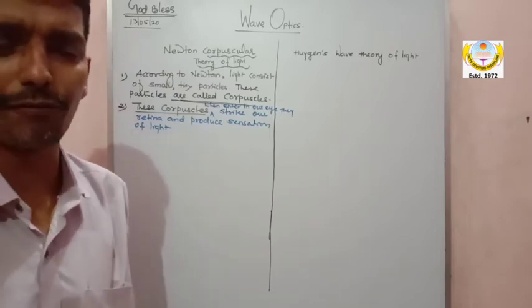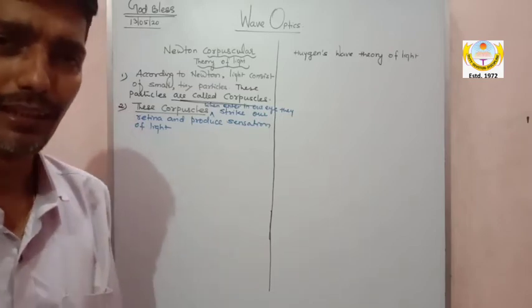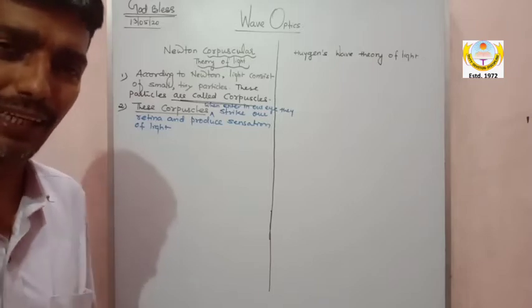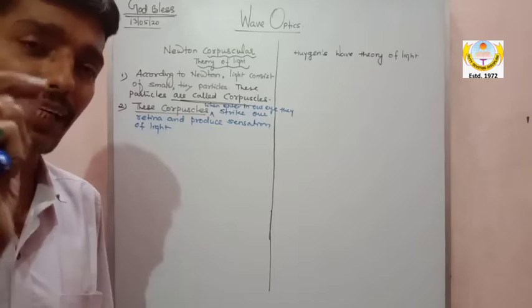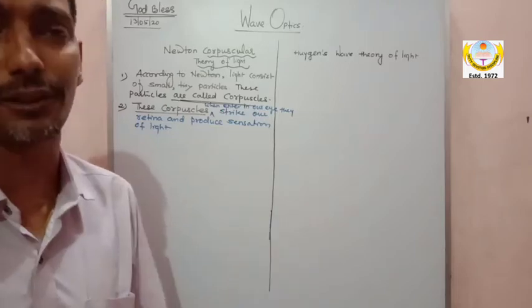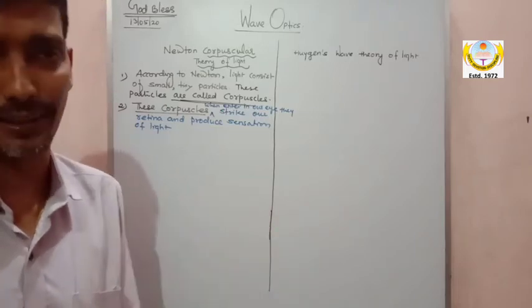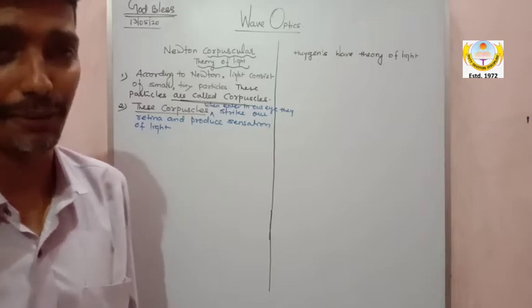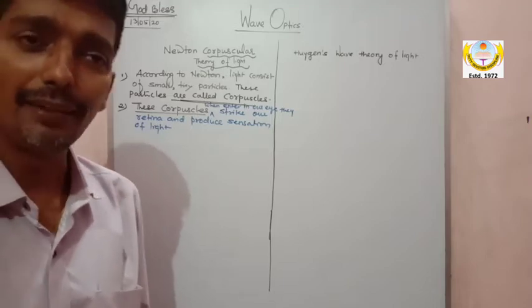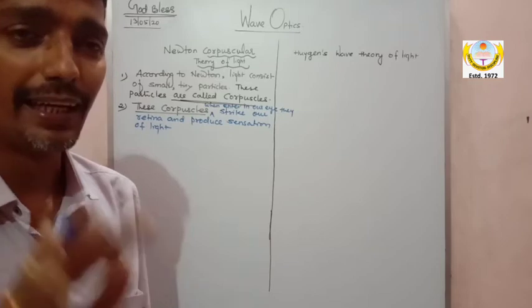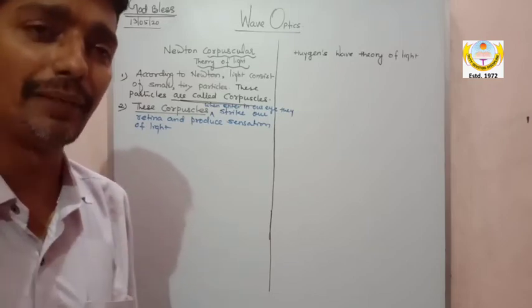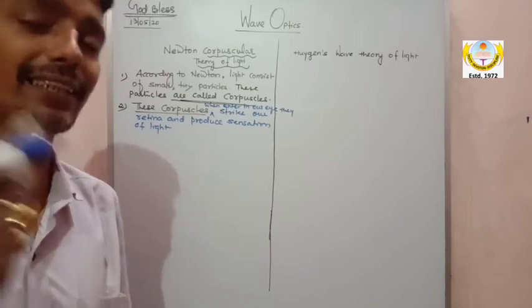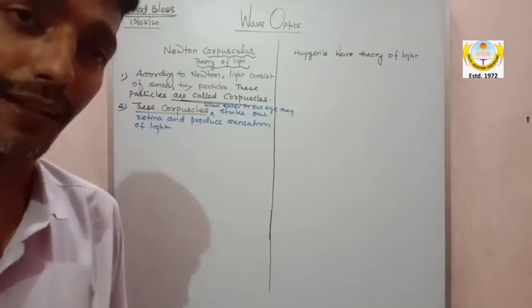This is also an observation of Newton. These tiny particles, which are nothing but the corpuscles, when they enter our eye, they strike our retina and they produce sensation of light. Light का आभास करवाता है. But believe me, Newton was the person who used to say light is a tiny particle, and he named them corpuscles, and hence his theory is famous as corpuscular theory.